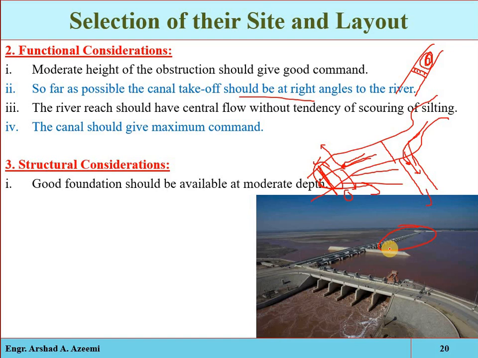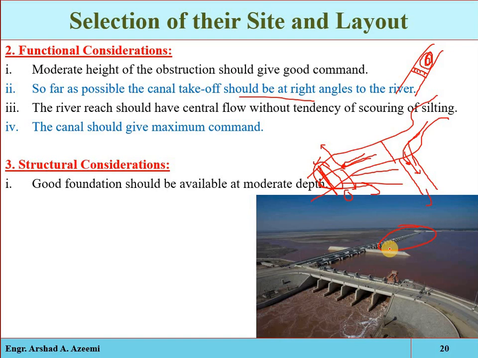Okay, so being an engineer, when you are selecting any site for the construction of any type of headwork, these points will be considered. The construction material will be accessibly available, maximally available, closely available, and the site will be accessible. The canal length may be reduced, the canal may be taken out at right angle, and the canal may command more area.